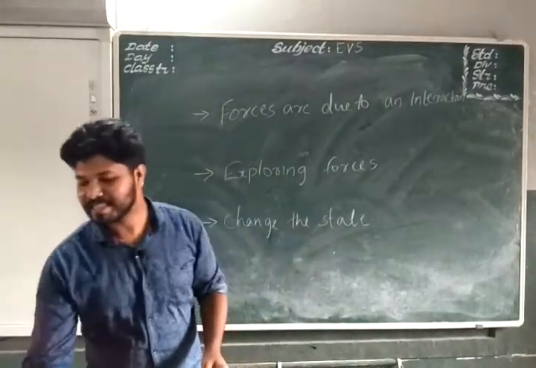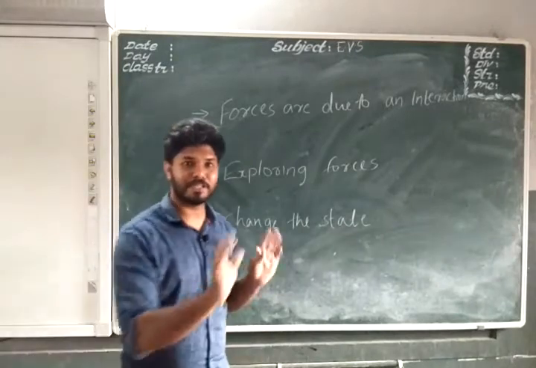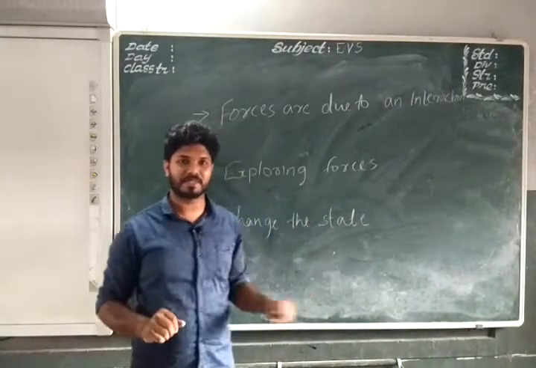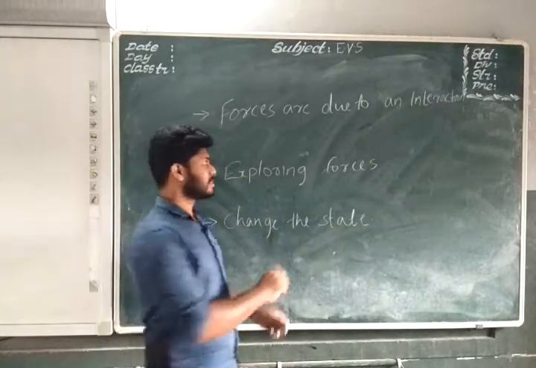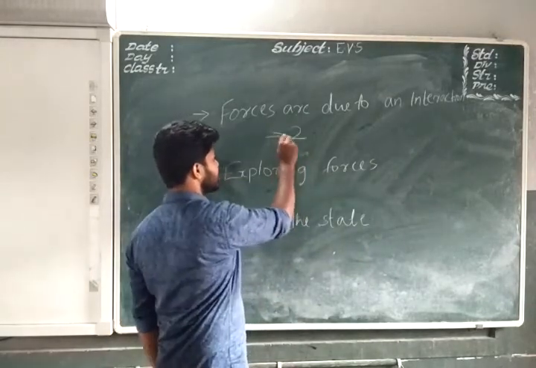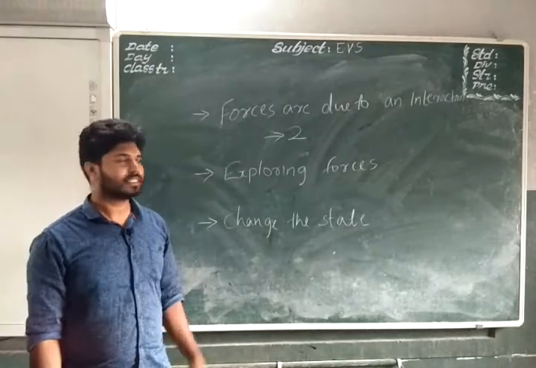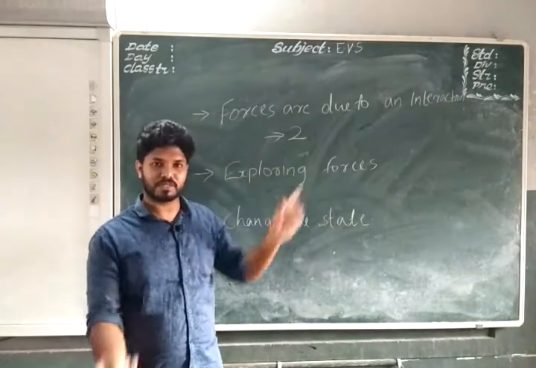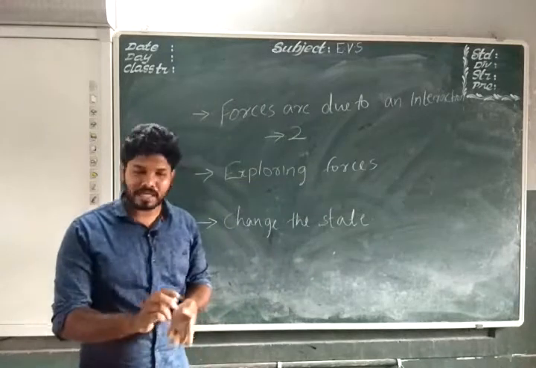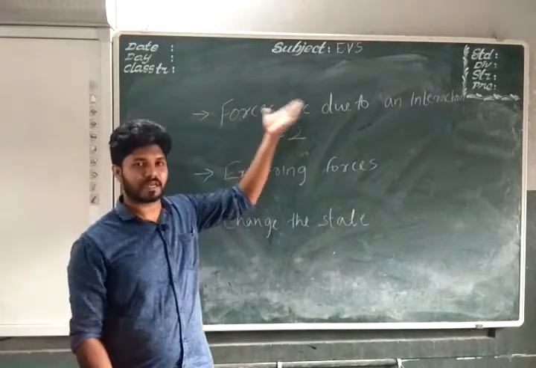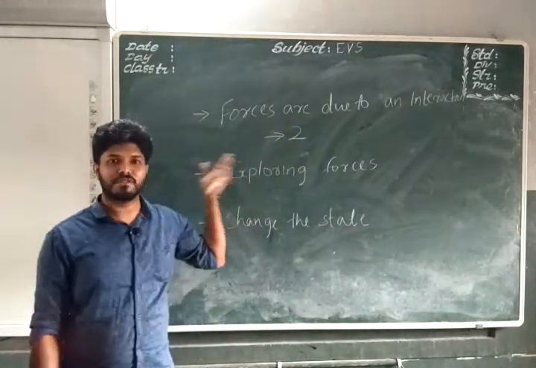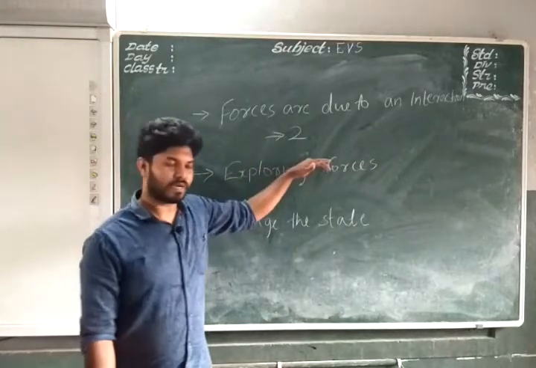So there is an impact or effect of force only when 2 things come in contact with each other. This is a must condition: for a force to act upon something, it needs 2 things to interact. So we come to a conclusion that forces are due to interactions only.